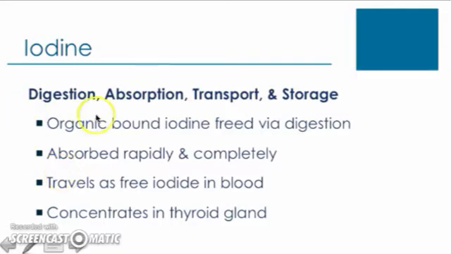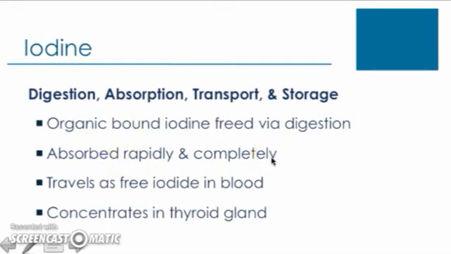We see that iodine is found bound to organic compounds, primarily amino acids. Therefore, the form of iodine bound to the organic compounds must be digested, freeing the iodine to allow for absorption. We can see that the iodine is going to be absorbed rapidly and completely, particularly the iodide form.